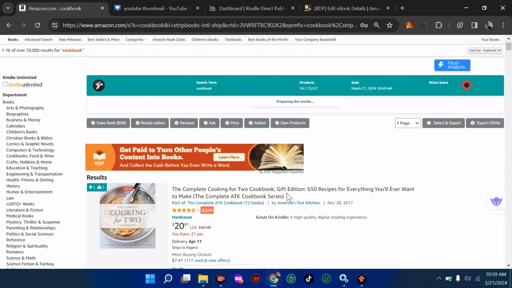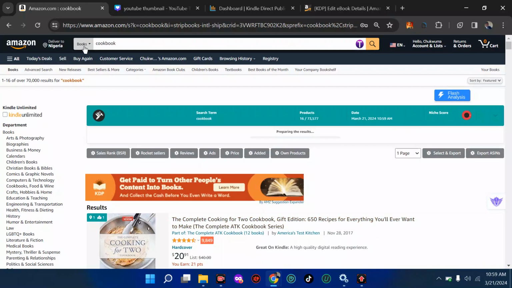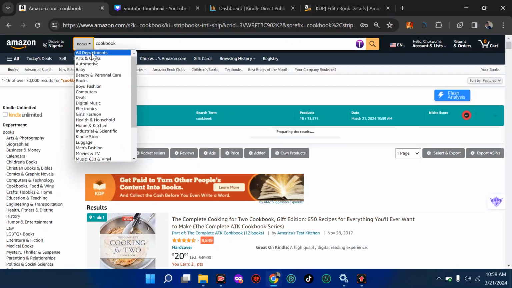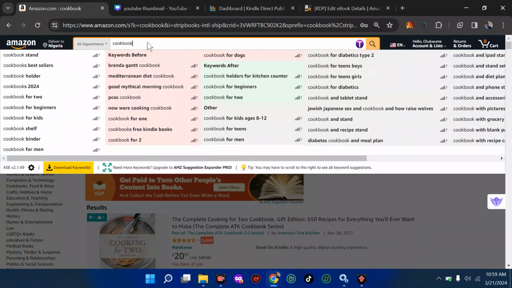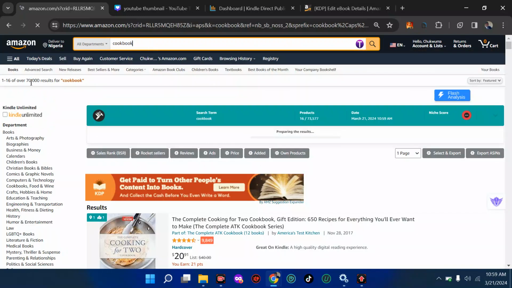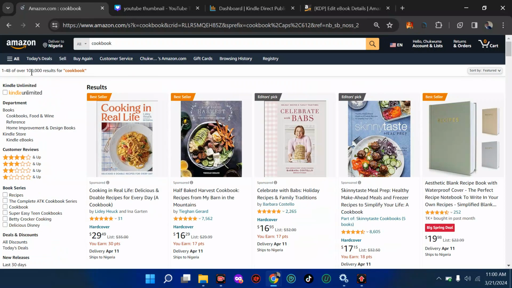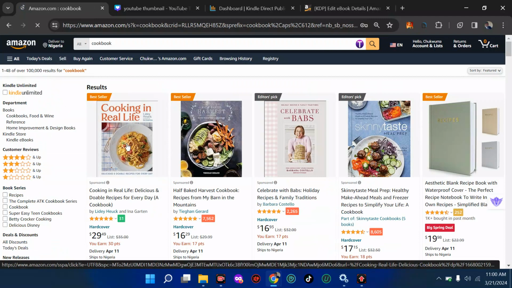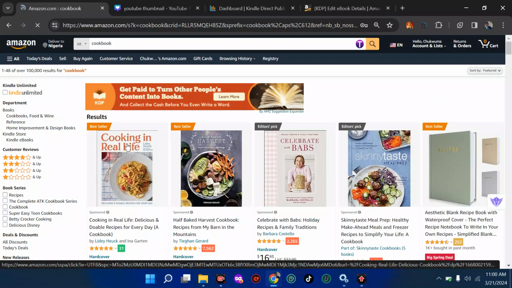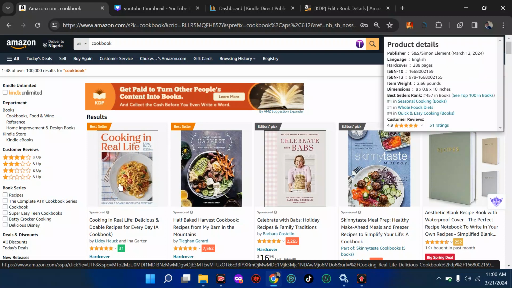The reason why it's 70,000 is we're going to be trying many things. Let's see what comes up when we search for the word cookbook under all departments. We're going to have a higher result. Okay, now we have 100,000, and the first book here is Cooking in Real Life. When you use all, it means even those on sponsored ads and those not on sponsored ads are going to show. You can see we have this bestseller still running an ad.